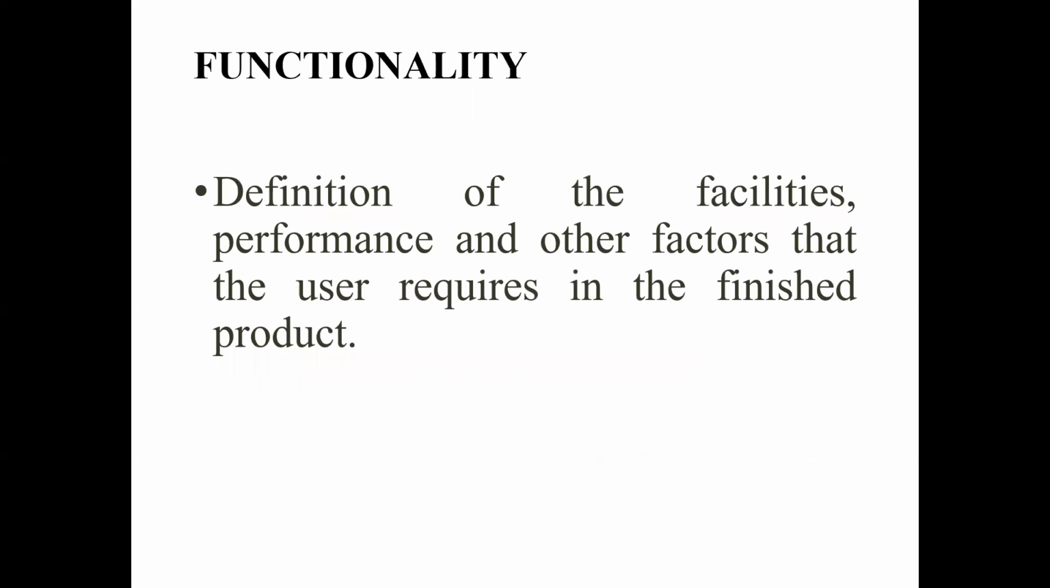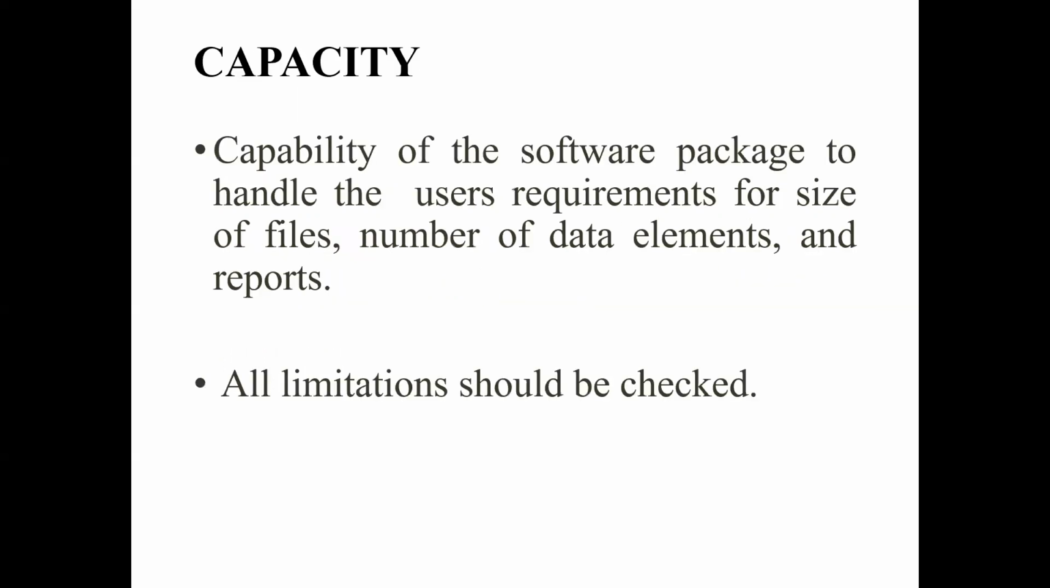Then the functionality. It is the definition of facilities, performance, and other factors that the user requires in the finished product. So there is a set of facilities and performance. If you want any product or any software, there are certain things which are desired, which are the basic requirements of that particular software that you want in your finished product. So that is your functionality that the users require in a finished product.